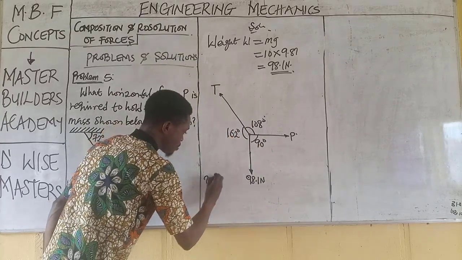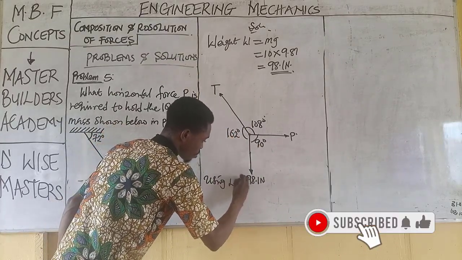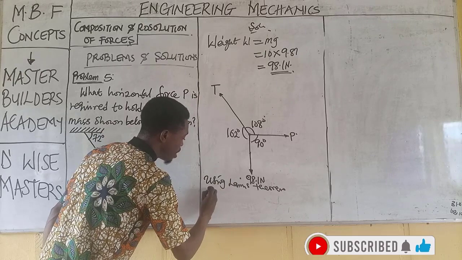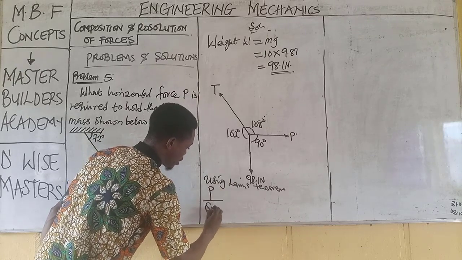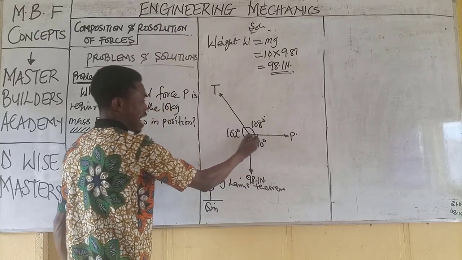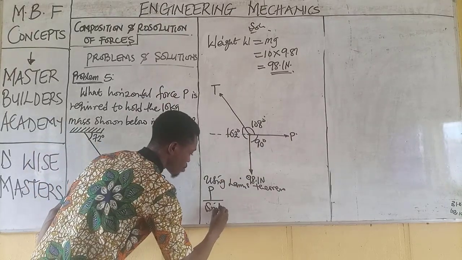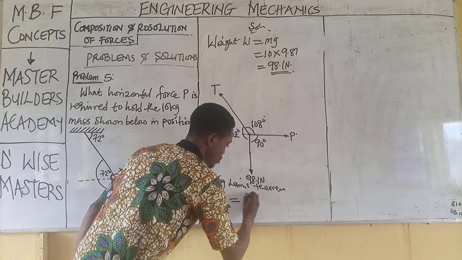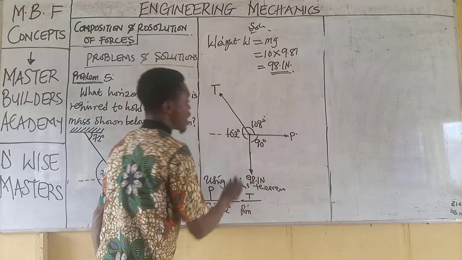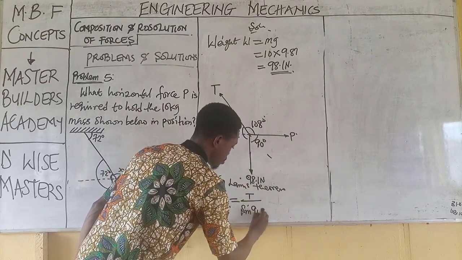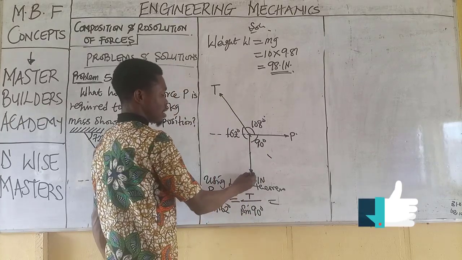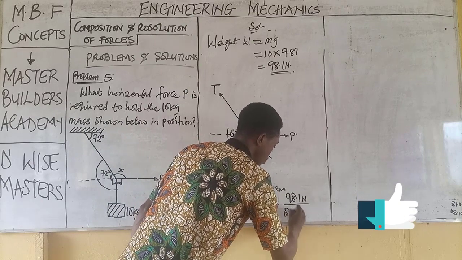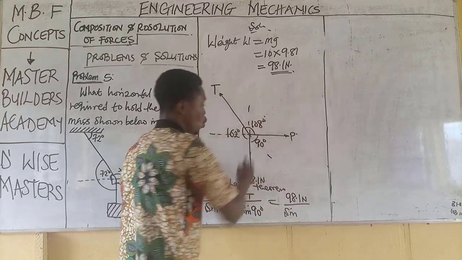Now, using Lami's theorem, remember that we are looking for force P all over the sine of the opposite angle. So if I take this P, the angle opposite this is 162. Then it is equal to T all over the sine of the angle opposite this, which is 90 degrees. Then finally, the weight, 98.1 Newton all over the sine of the angle opposite this, which is 108.